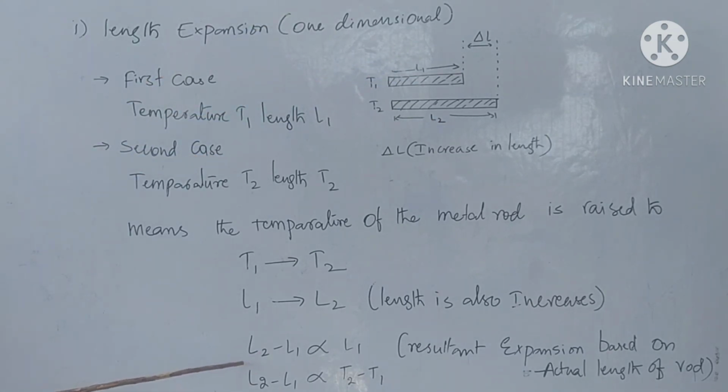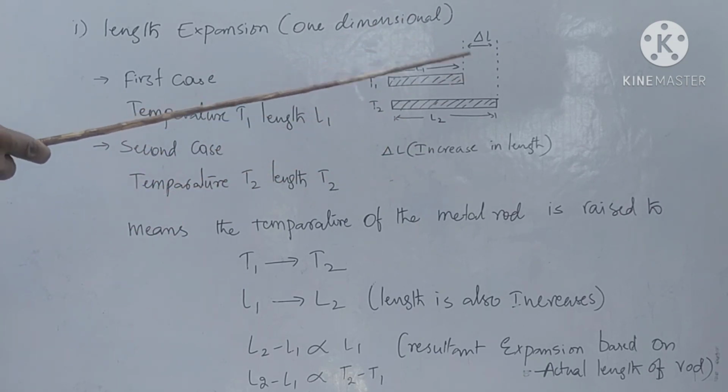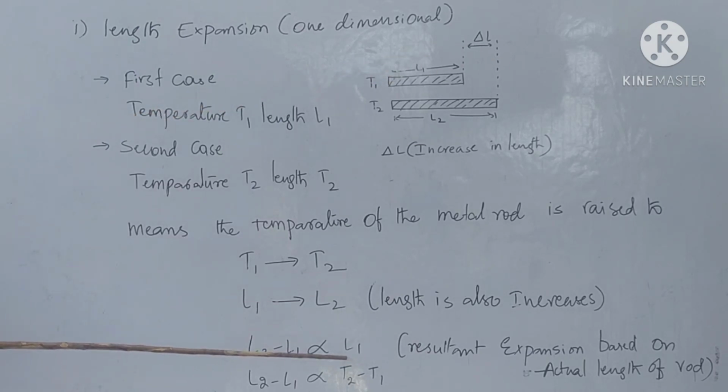Then L2 minus L1 means length of the second rod minus length of the first rod. The difference is delta L. So that is directly proportional to L1. Here L2 minus L1 is directly proportional to L1. The change between L1 and L2 is directly proportional to the length of the first bar L1. This is our first equation.